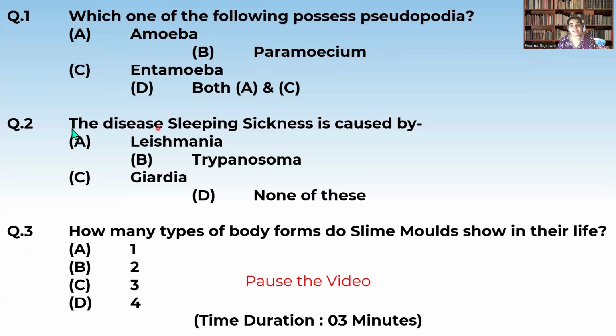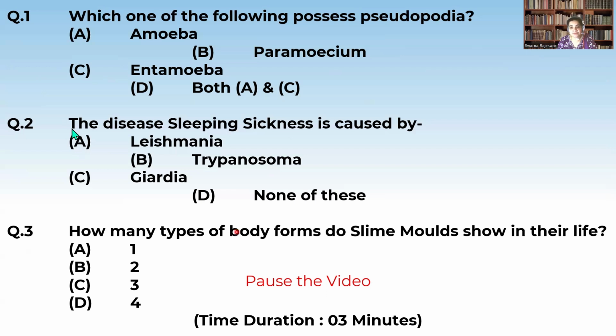The disease sleeping sickness is caused by Leishmania, Trypanosoma, Giardia, none of these. Sleeping sickness is caused by the organism which is called Trypanosoma. Okay, now let us see the next question.